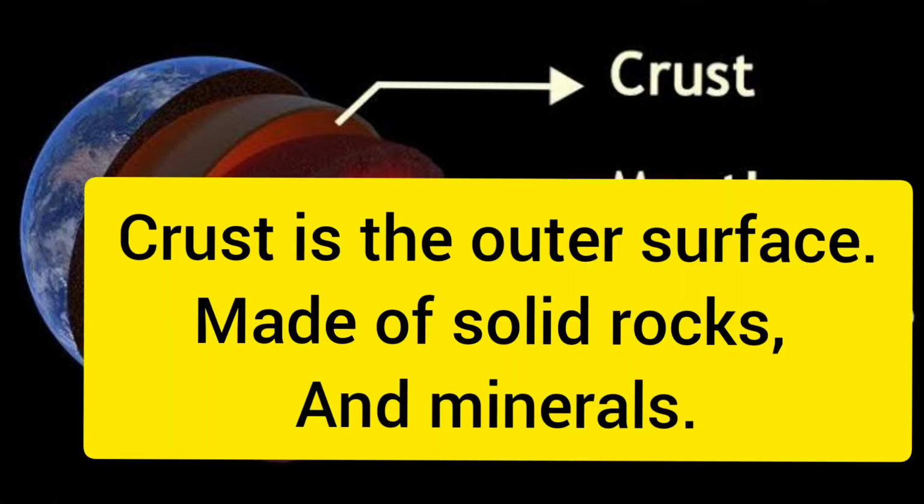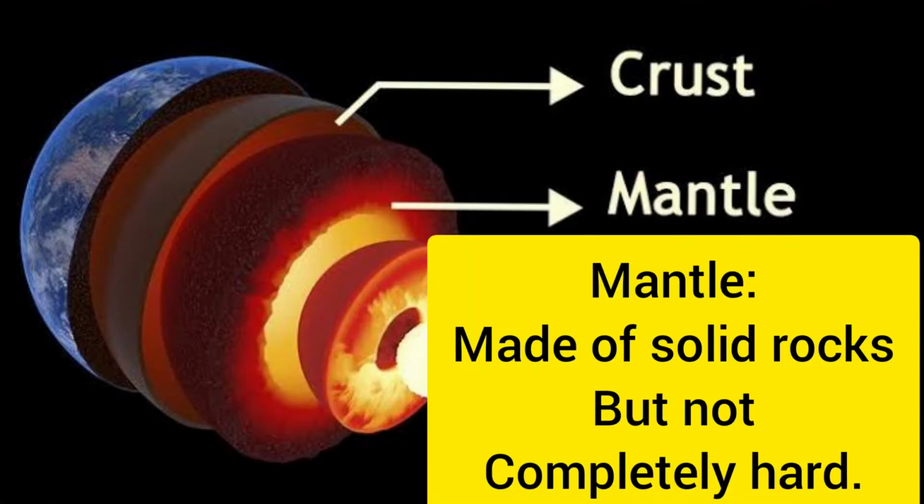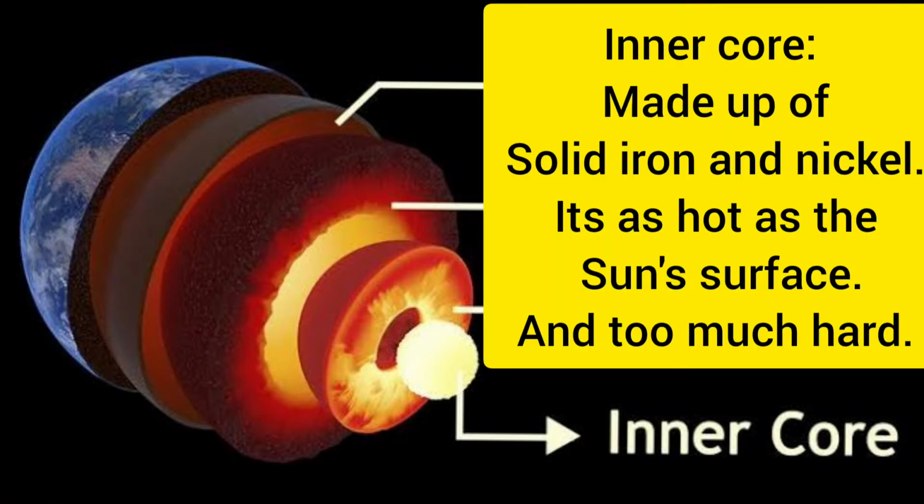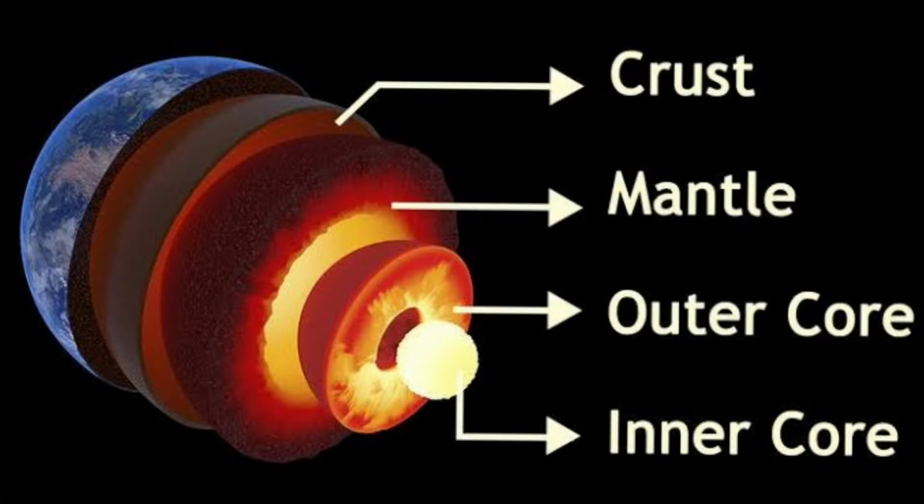Crust is the outer surface made of solid rocks and minerals. Next is mantle, that is made of solid rocks but not completely hard. Third, outer core is made up of hot liquid iron and nickel, and it creates a magnetic field around the earth. Then the last one, inner core, is made up of solid iron and nickel. It's as hot as the sun's surface, it's very hot.